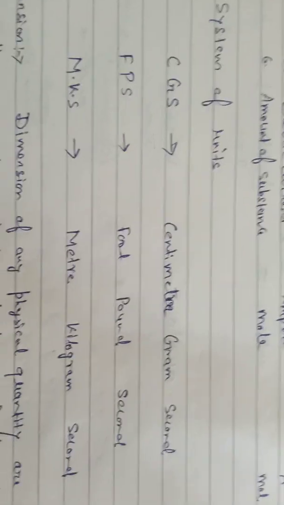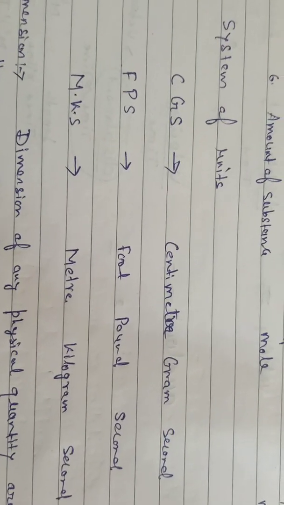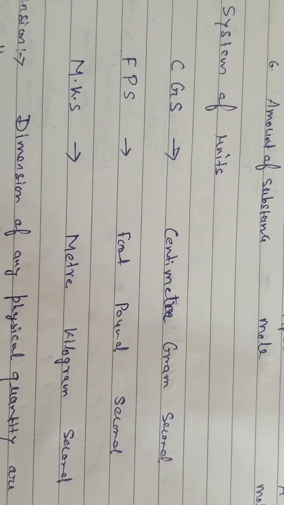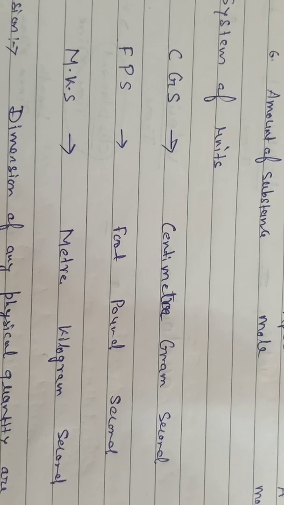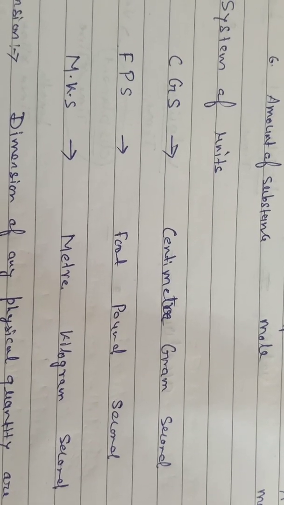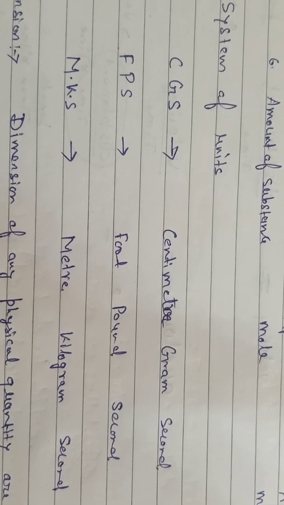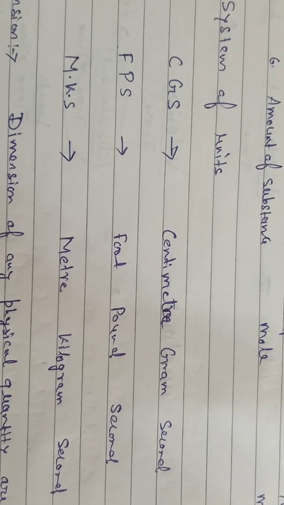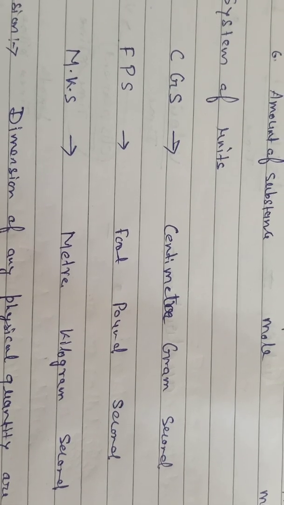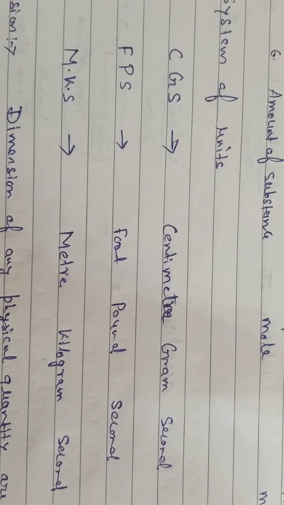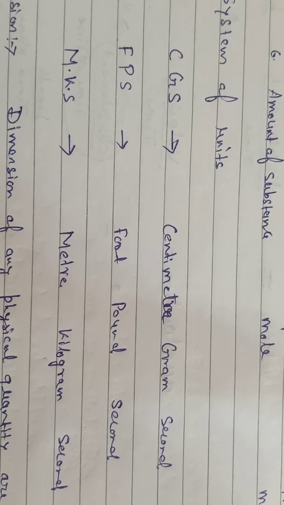Now we are going to systems of unit. You can express your physical quantity in CGS, FPS or MKS. CGS means centimeter gram second, FPS means foot pound second.